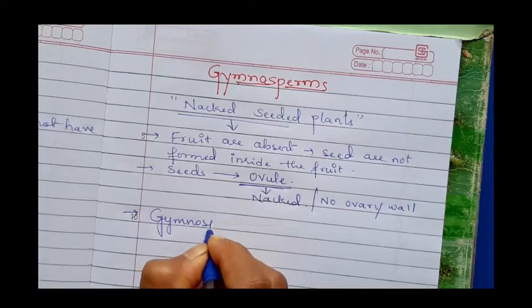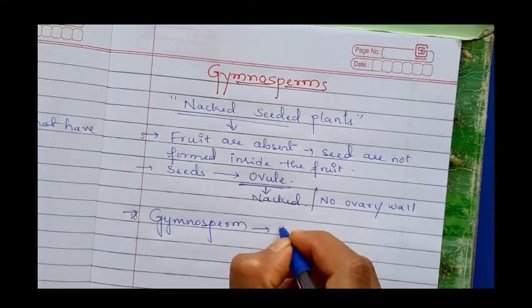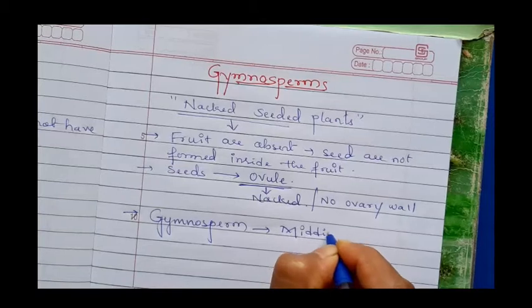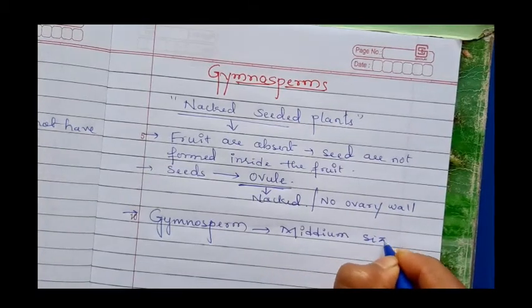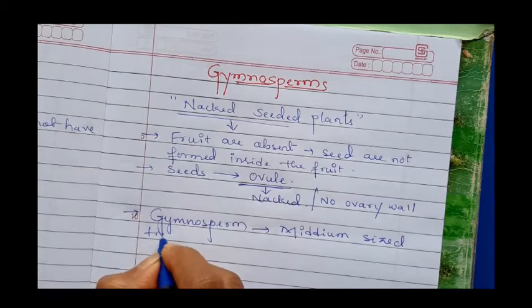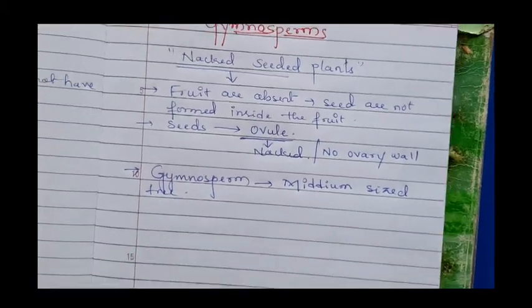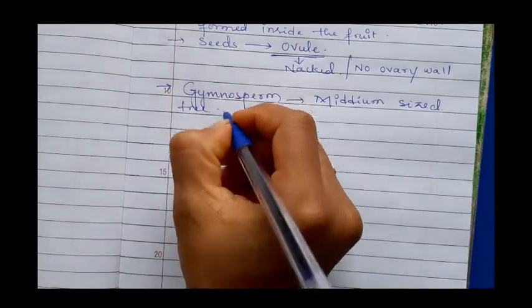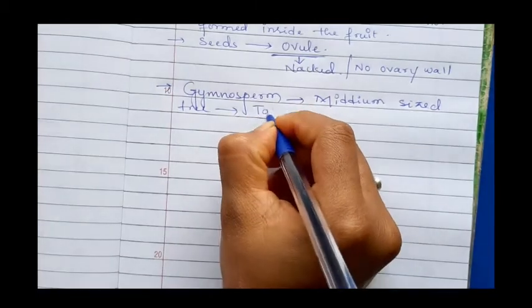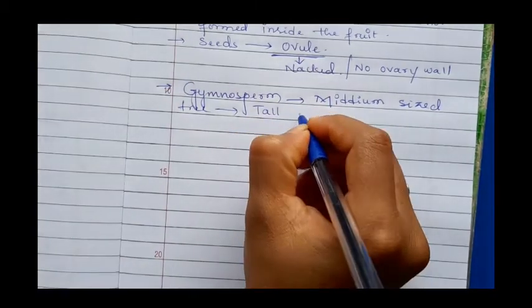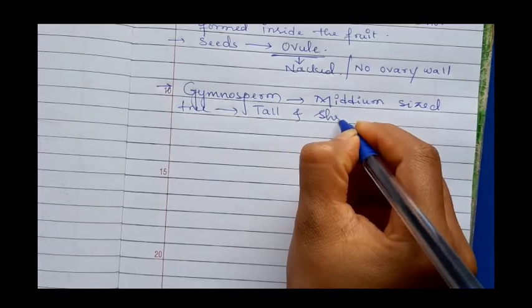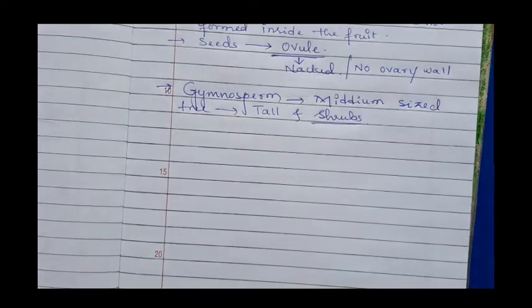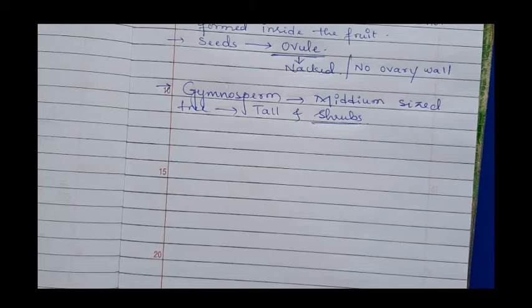The gymnosperms are the group of plants. They are commonly medium sized trees. We can see medium sized trees in case of gymnosperms. The medium sized trees may be tall, and we can say shrubs also. Gymnosperms include the medium sized trees, a few tall trees also, and usually shrubs.